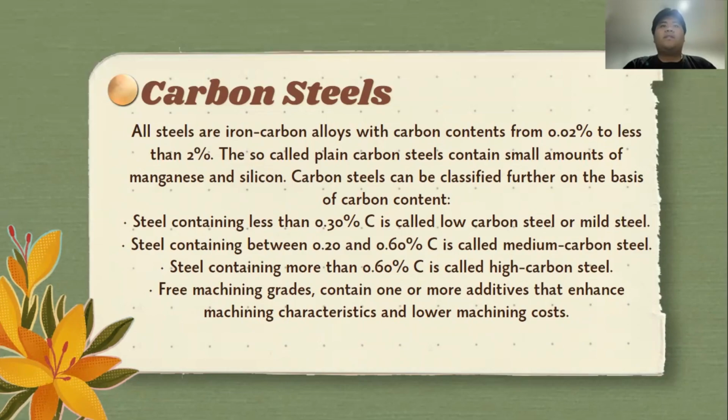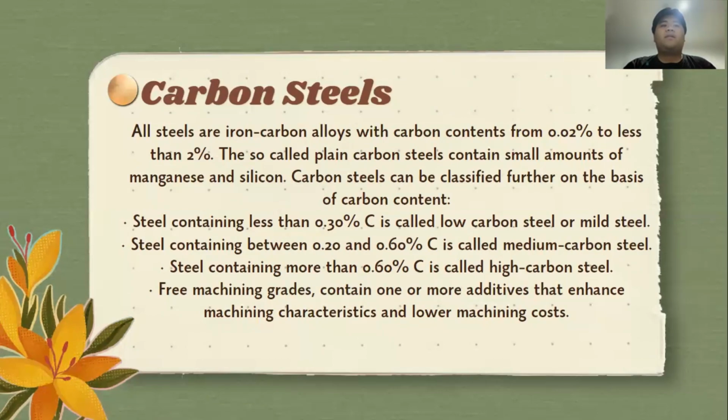Carbon steels. All steels are iron carbon alloys with carbon content from 0.02% to less than 2%. The so-called plain carbon steel contains small amounts of manganese and silicon. Carbon steel can be classified further on the basis of carbon content. First, steel containing less than 0.30% carbon is called low carbon steel or mild steel.